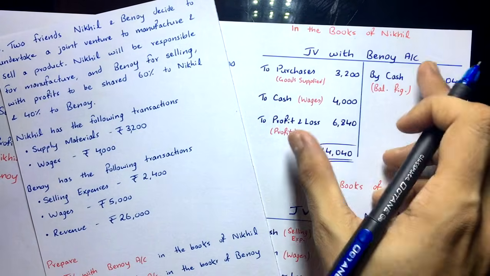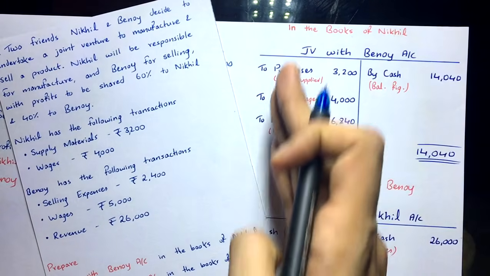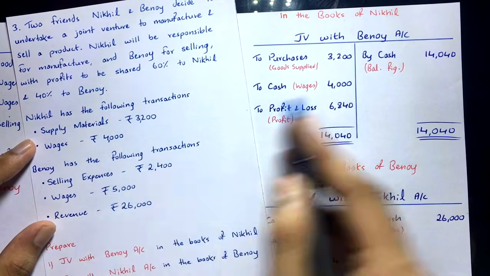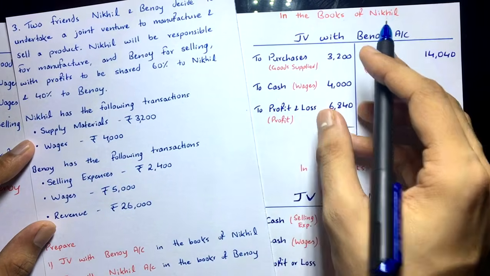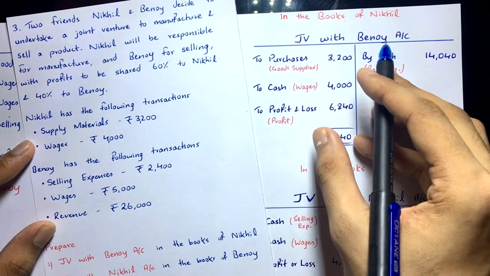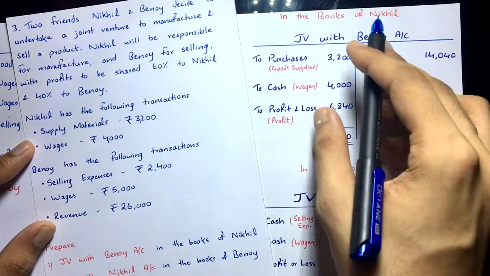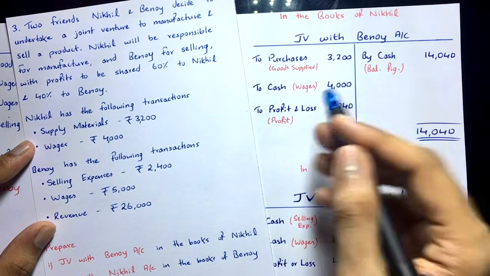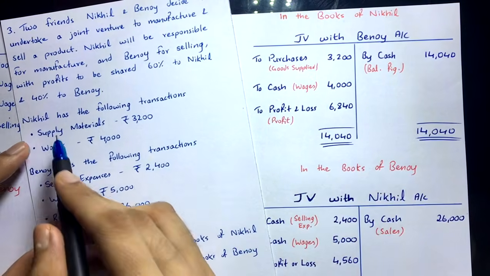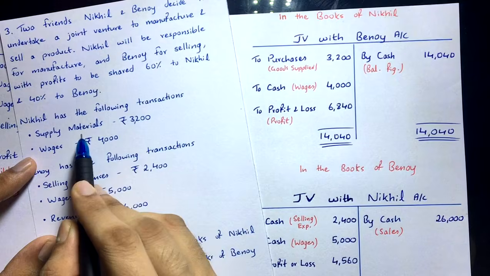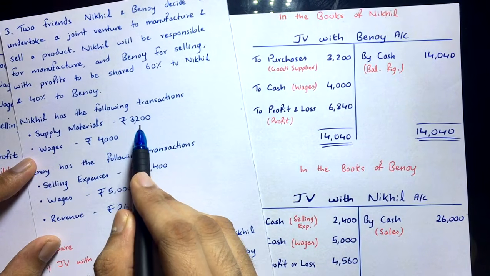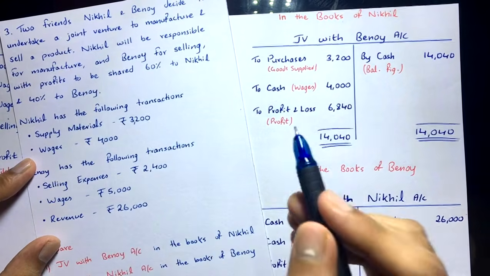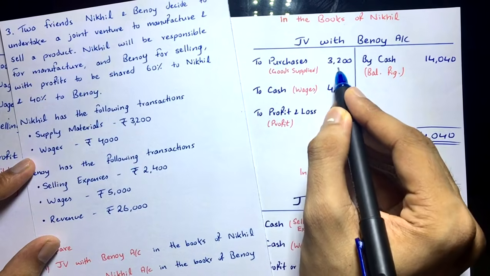So see here, how will you prepare this account? You have to take all the expenses on one side, all the income on the other. Nickel is preparing this account in his books: joint venture with Binoy. Binoy is the co-venturer of Nickel. In this account, all the transactions of Nickel are recorded. We have two transactions of Nickel. Nickel has supplied materials of rupees 3,200. First Nickel had to purchase these materials, so that will hit the purchases account of Nickel. So to purchases account 3,200.